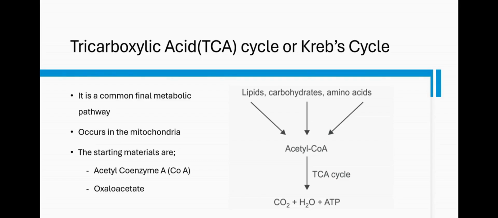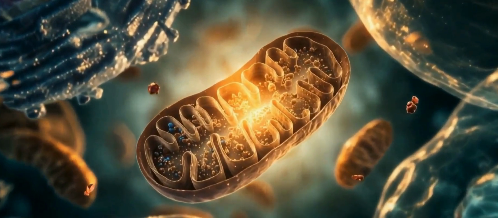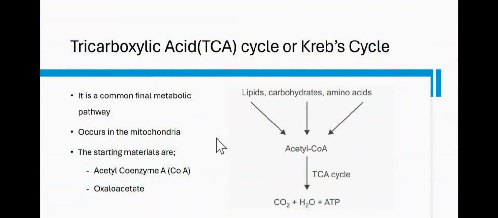So the TCA cycle, where does it occur in the cell? In the mitochondria. So you can infer here that the cells that do not have mitochondria, like mature red blood cells, do not perform this particular cycle. The major aim of this cycle is also for energy production, but not mostly direct energy like ATP that we saw in glycolysis. It produces intermediates that have to go into the major energy producing machine that we're going to see, which is the electron transport chain.